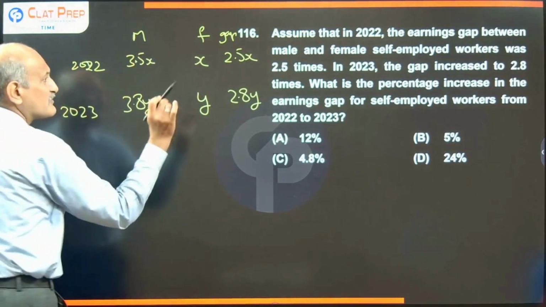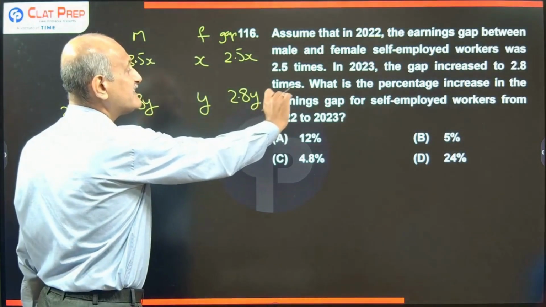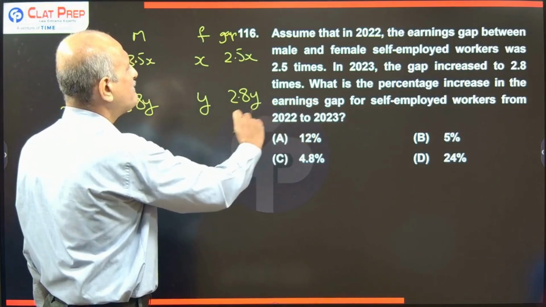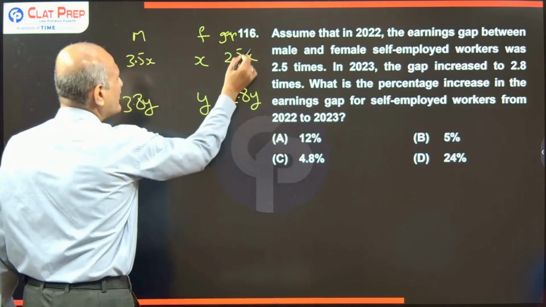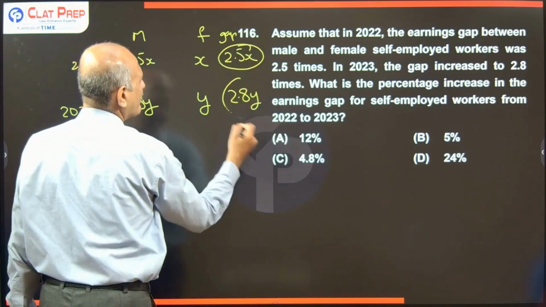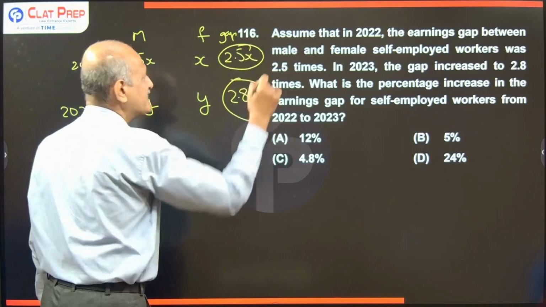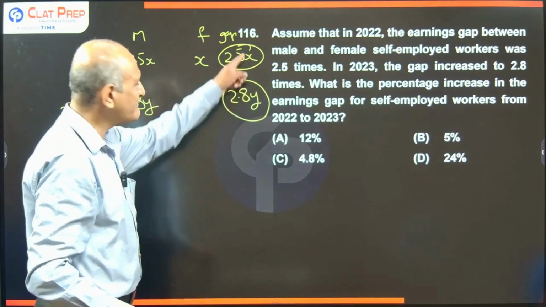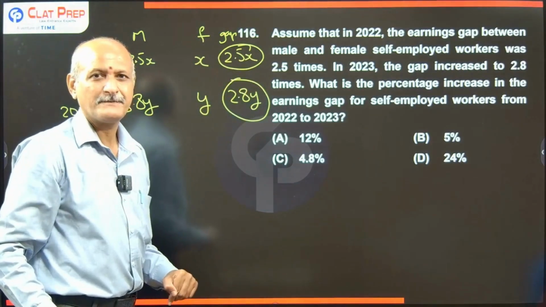See here, what is the question asking? Percentage increase in the earnings gap for self-employed workers from 22 to 23. So it is this earnings gap. How much is the percentage increase? That's what we need to find. To find this, there is some relation between x and y that should be established here, right?